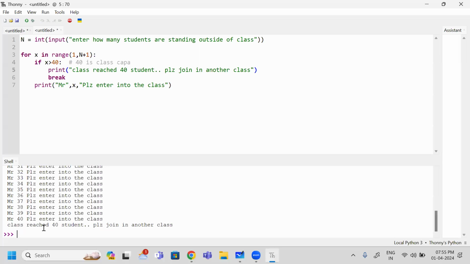Is this clear? So why am I using break? Break is used to terminate your iteration. This is one simple example to understand how break is working.